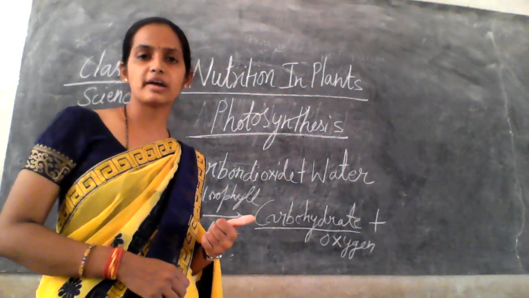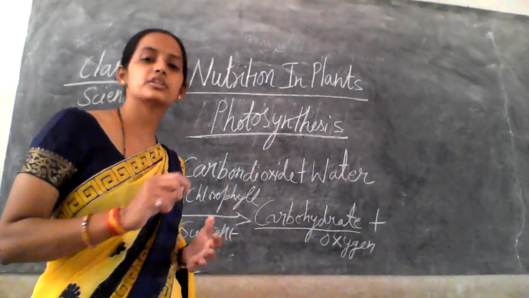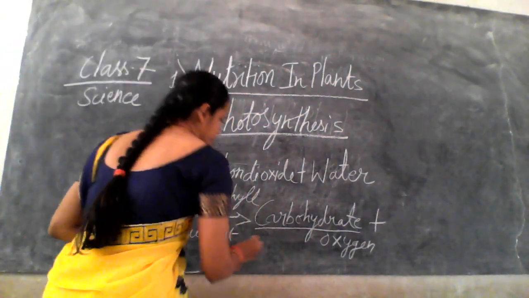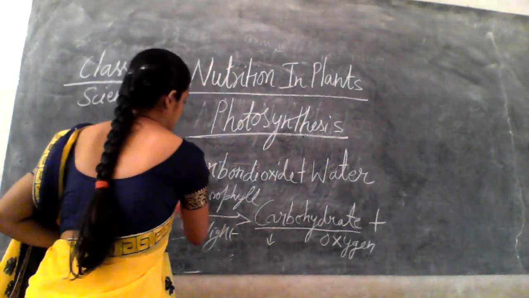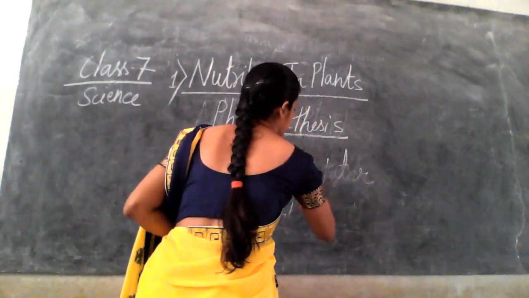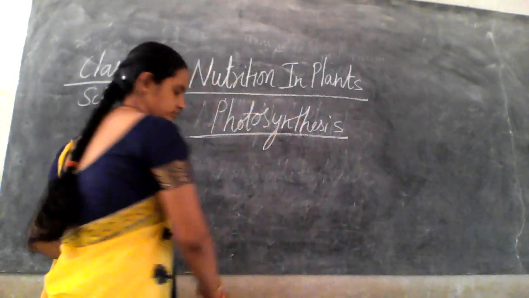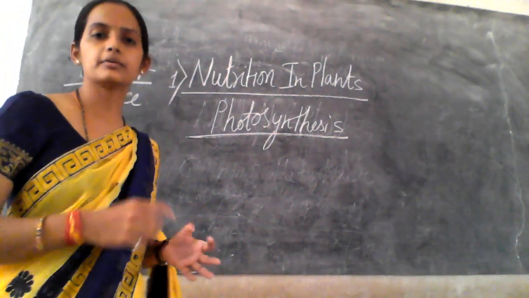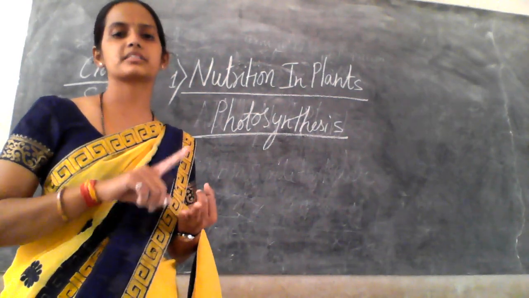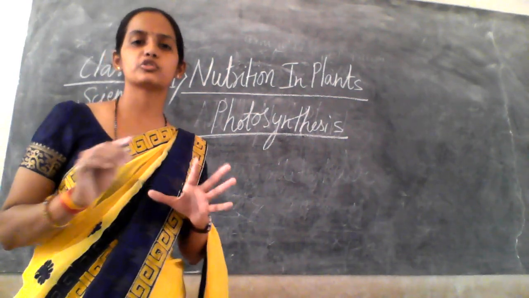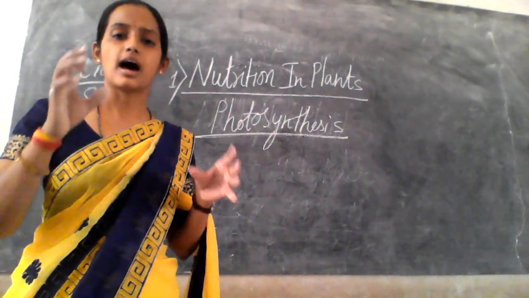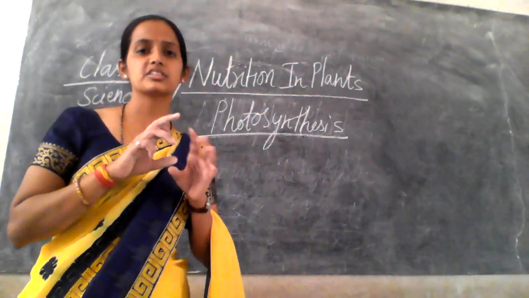Now, this carbohydrate is stored in the form of starch. So, with the process of photosynthesis, the plant uses carbon dioxide, water and sunlight to prepare carbohydrate. This food is the carbohydrate and it is stored in the plant body as starch.